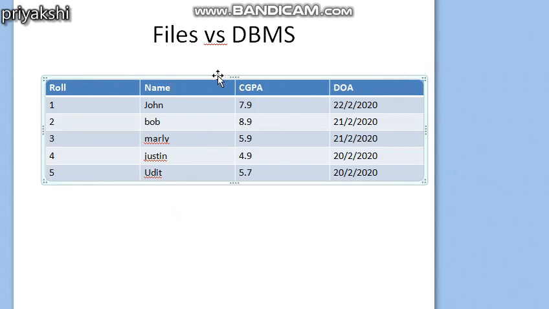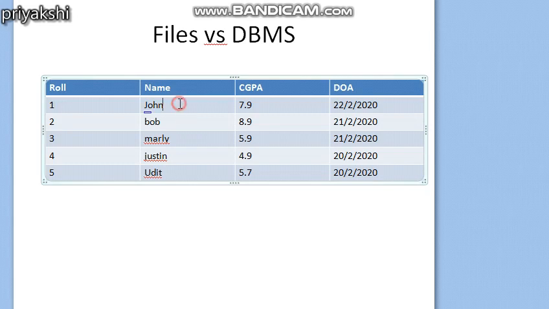Now, whenever you are keeping any information in a normal file, you don't have to define the data types. For example, if you are keeping the roll number, you can write the roll number, and if you delete the roll number also, that will be accepted in that file, because you have not defined any constraint that the roll number cannot be null.